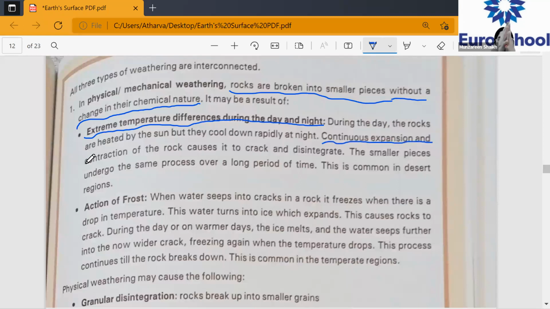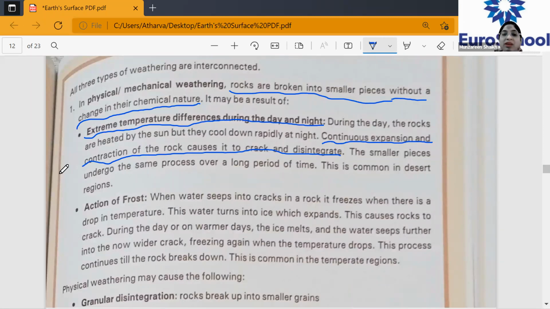Expansion means the rock is expanding because it is getting heated by the sun. And when it is cool, it contracts because it is getting cooler during the night time. So this is happening with the rocks. They are continuously expanding and continuously contracting. Because of that, there are cracks in the rocks and they disintegrate. The smaller pieces undergo the same process over a long period of time.